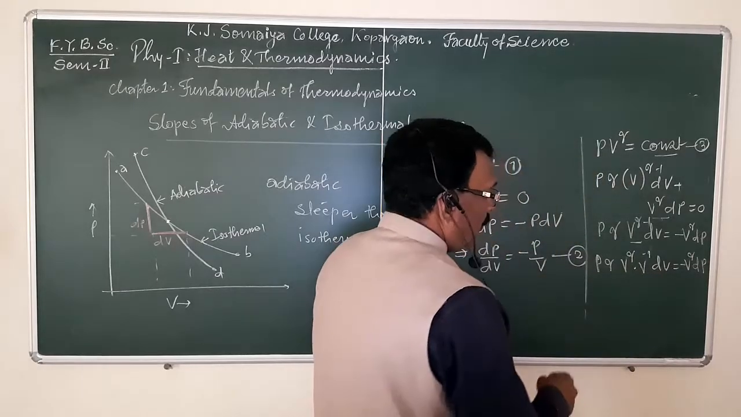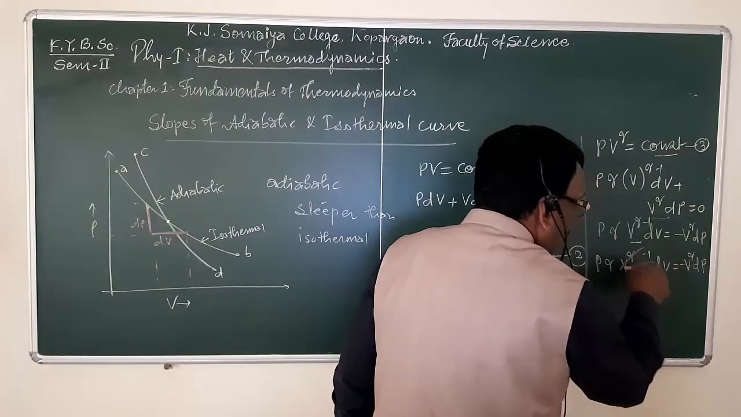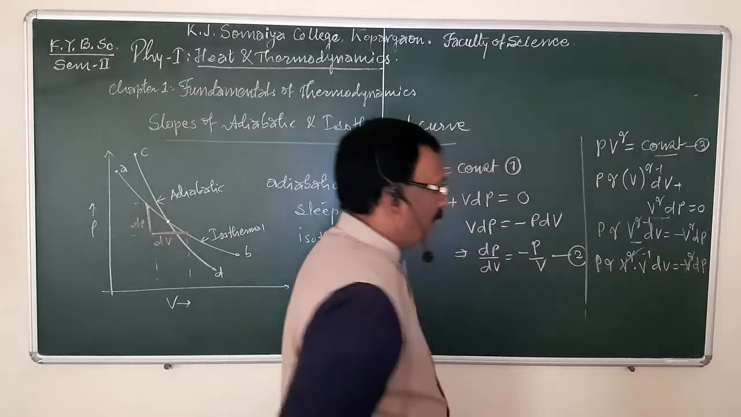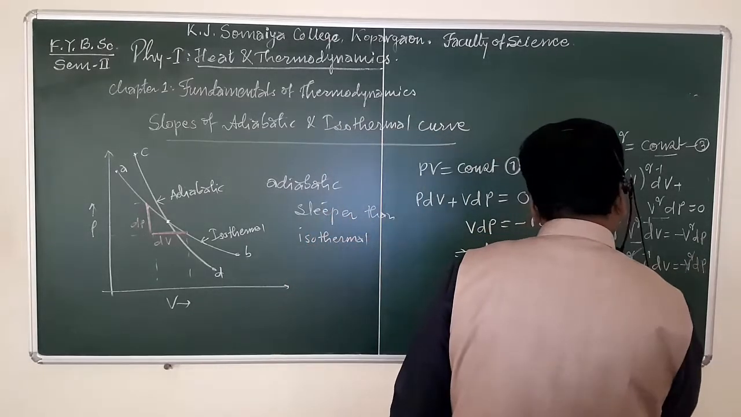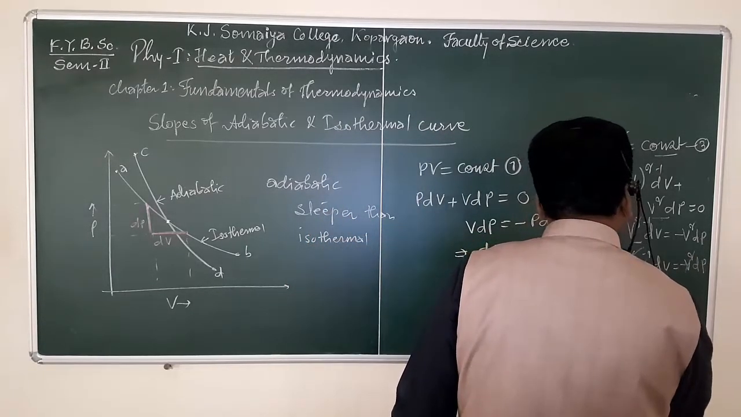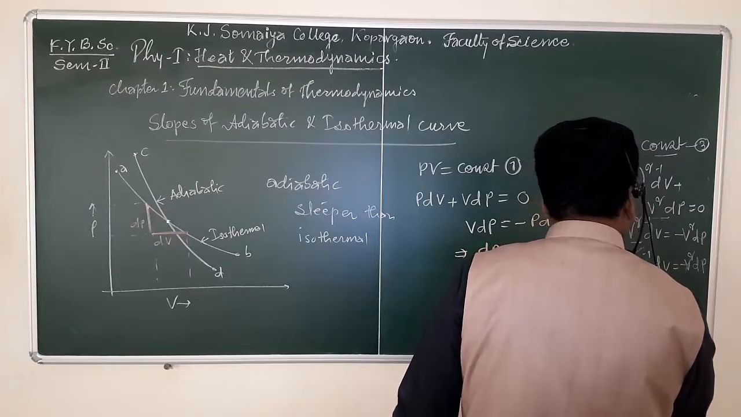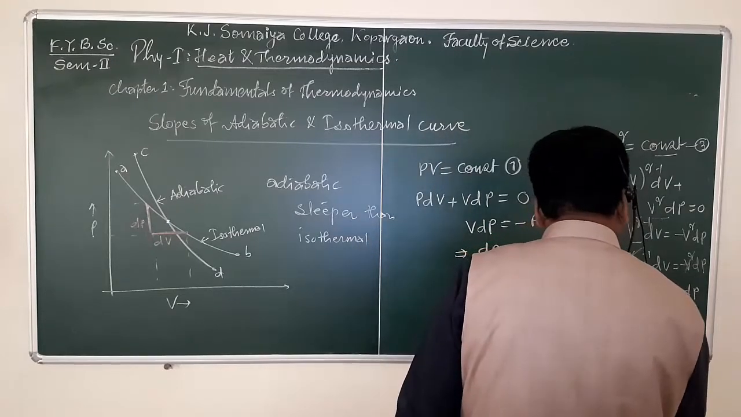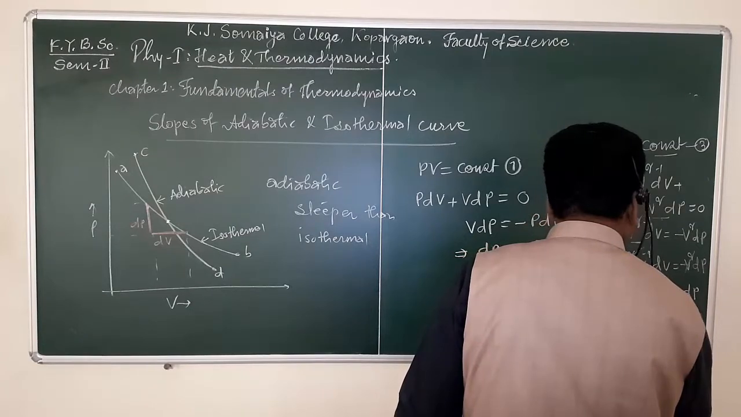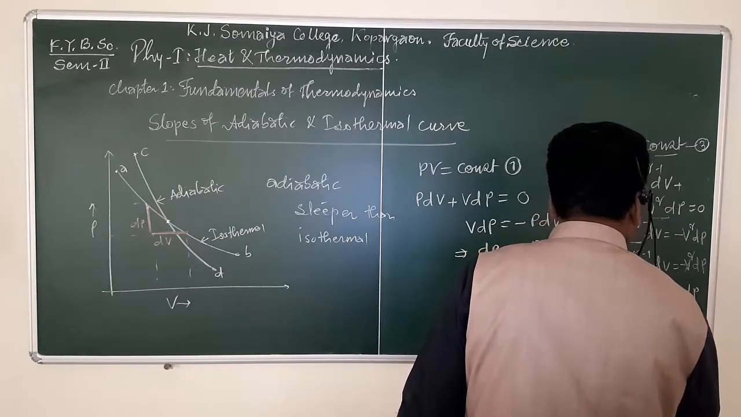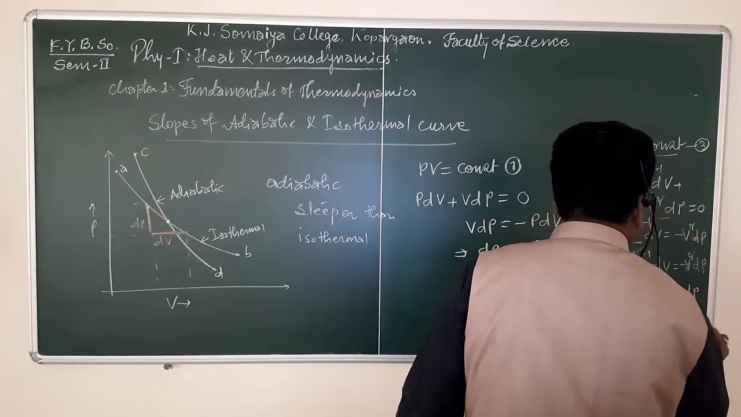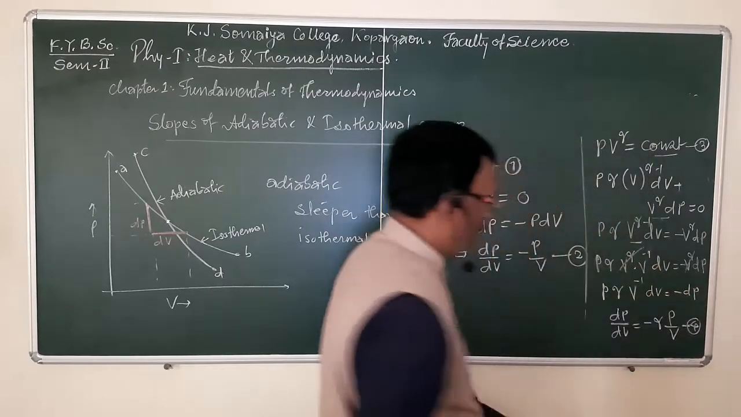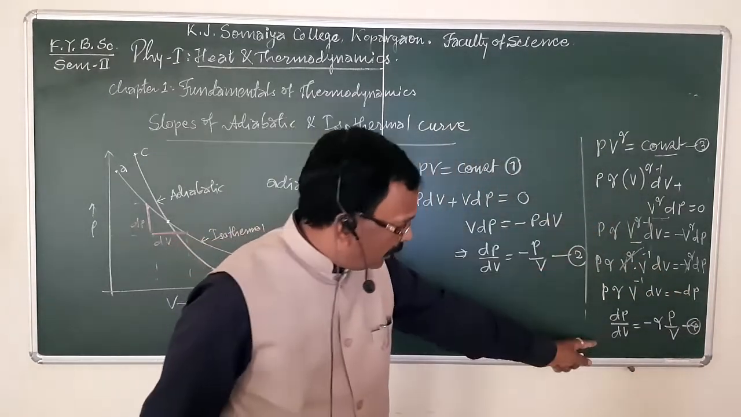See here, this V raised to gamma is getting cancelled with this V raised to gamma, and simply we have P gamma V raised to minus 1 dV is equal to minus dP. Or instead we can write dP by dV is equal to minus gamma P upon V. Suppose this is equation 4. When we solve this we will get this.